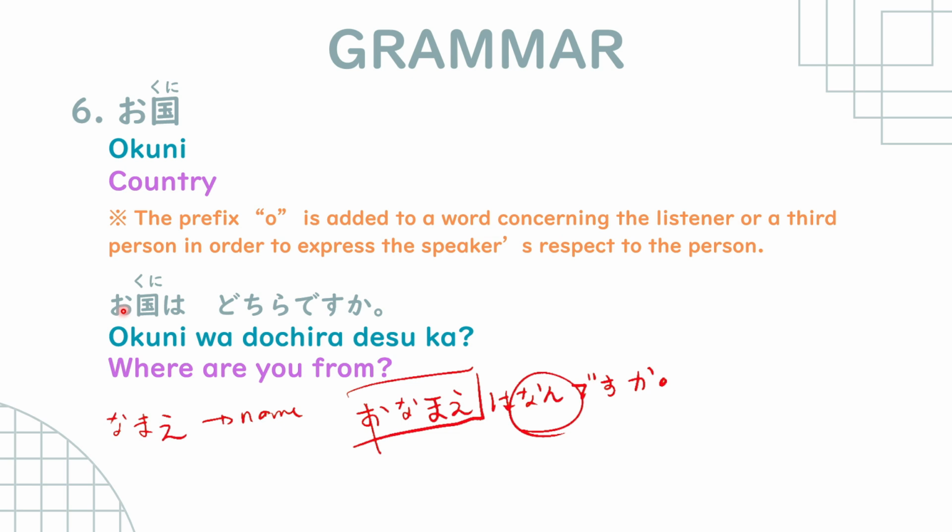Alright, so let's cover a little bit more regarding some of the things that we've learned so far. So, let's cover interrogatives. Number 1, we have nan or nani, which means what.